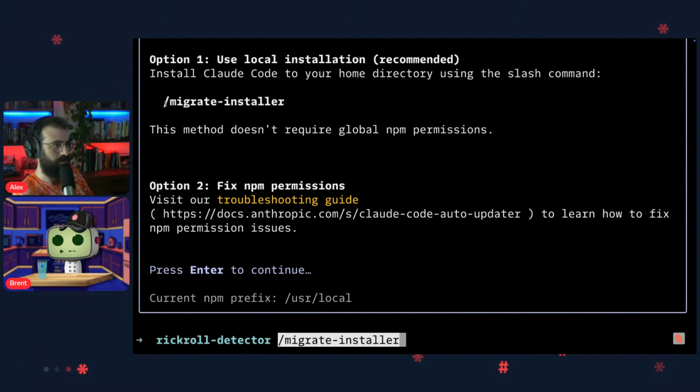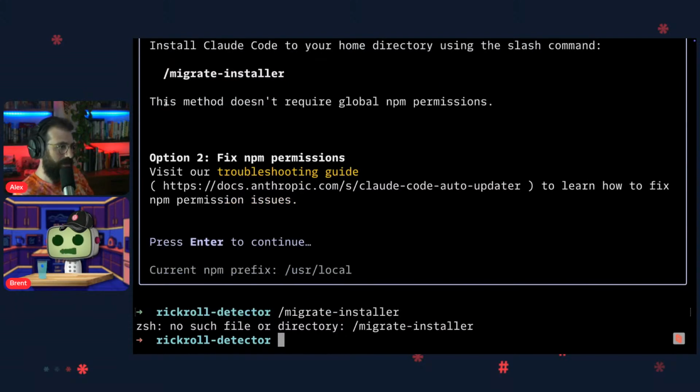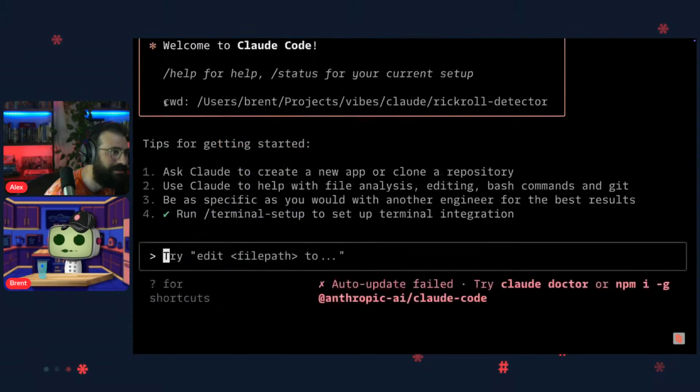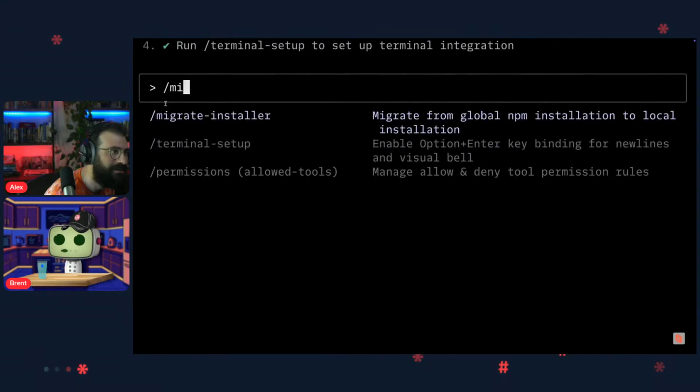Do I have to do it from inside of Claude? Is that a / command inside of Claude? Maybe it is. Yeah, there it is.